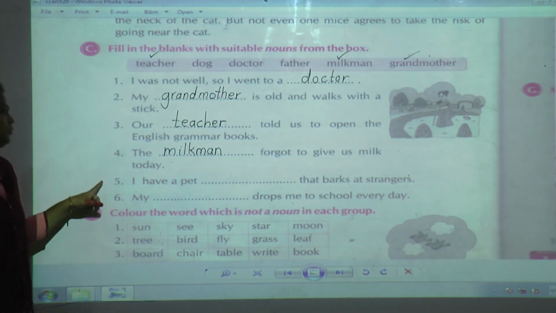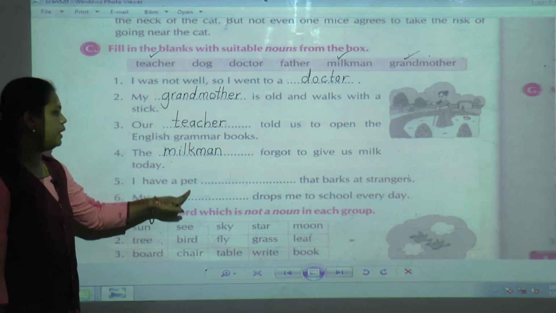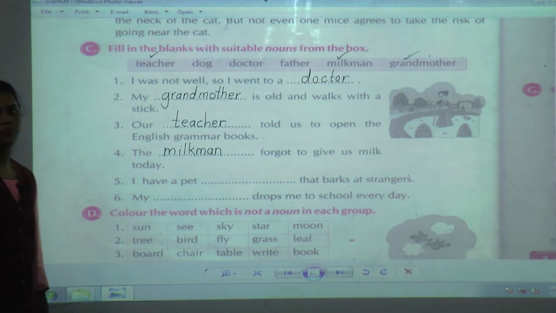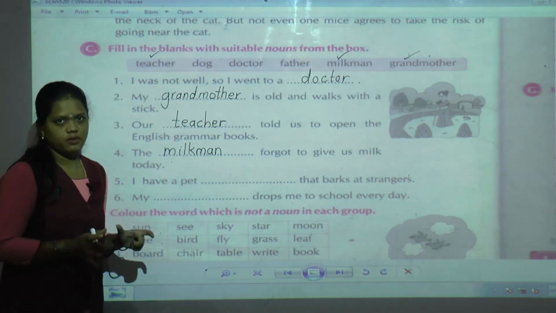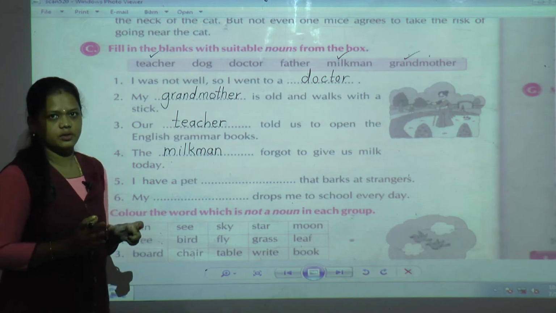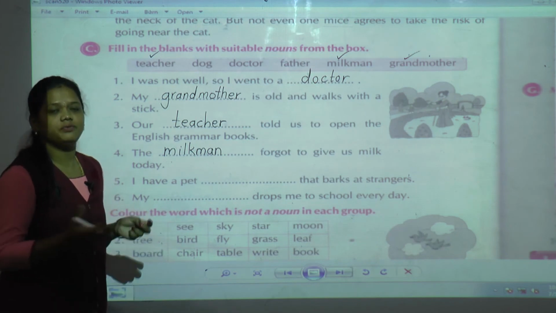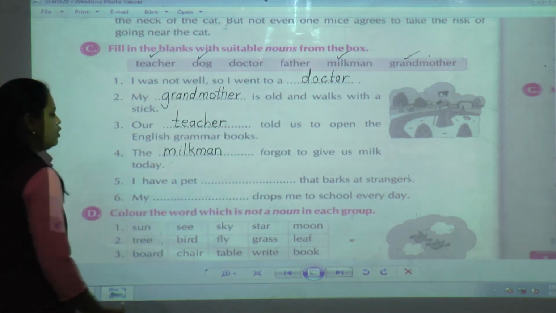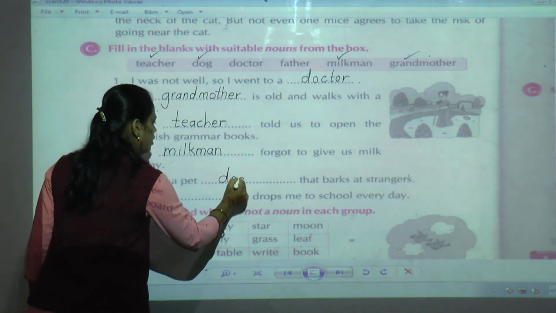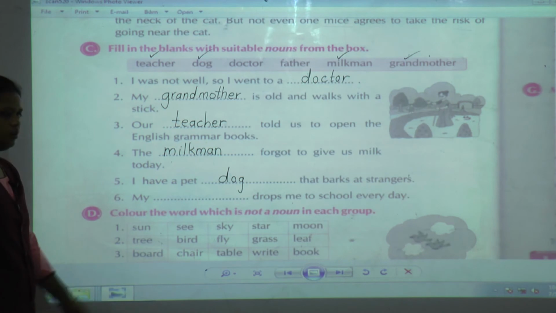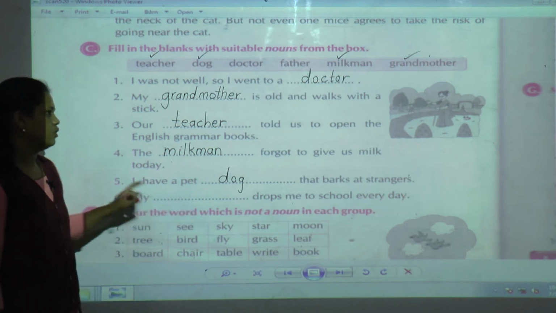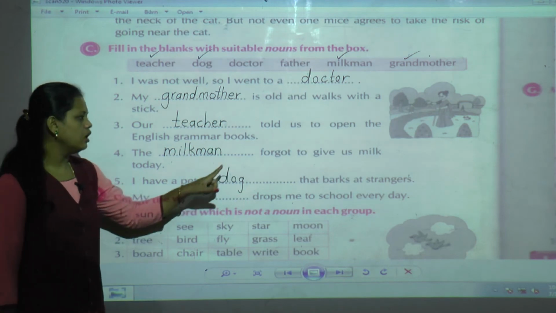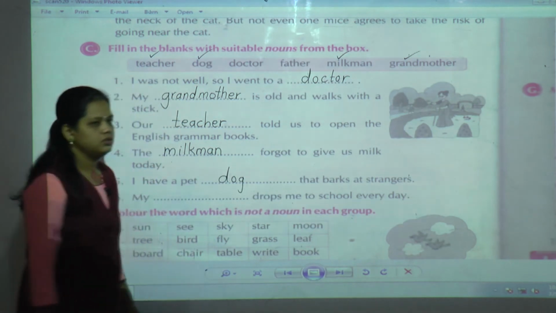Okay. Now fifth one. I have a pet dash that barks at strangers. Mostly, which animal barks whenever it sees something strange, something different? That pet's name is dog. So the fifth one answer is dog. Now see this complete sentence: I have a pet dog that barks at strangers.